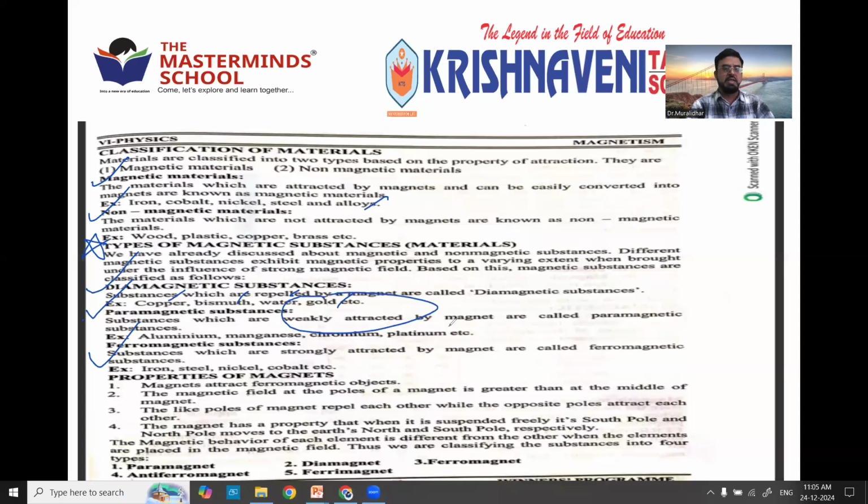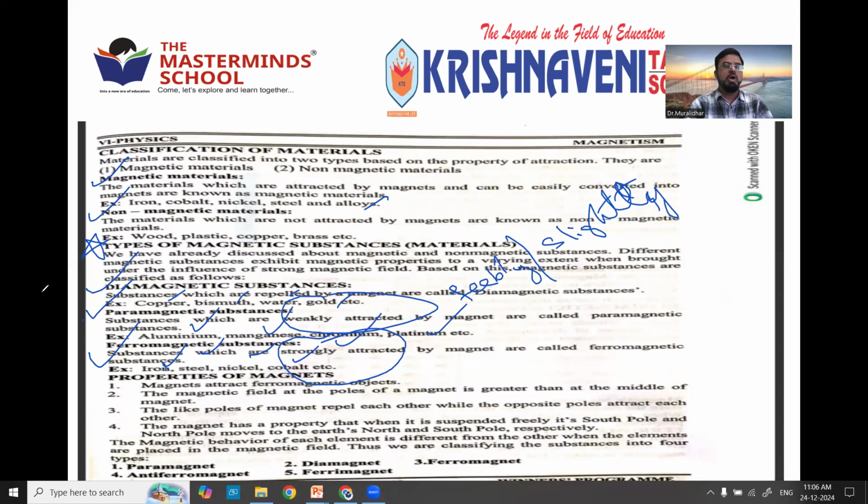Weakly means slightly, or you can call it feebly also. Feebly is nothing but slight. Slightly attracted by a magnet are aluminum, manganese, chromium, platinum, all of which come under paramagnetic. Whereas ferromagnetic substances are very strongly attracted by a magnet, like iron, steel, nickel, cobalt, and their alloys.